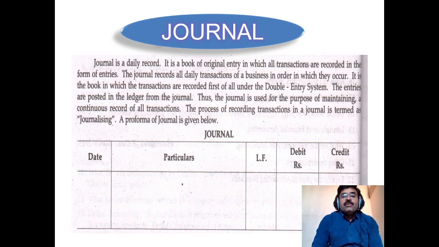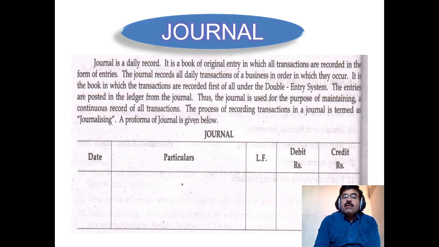It is the book in which transactions are recorded first of all under the double entry system. Double entry system means for every transaction, there are two aspects. One is receiving item, another one is giving item.